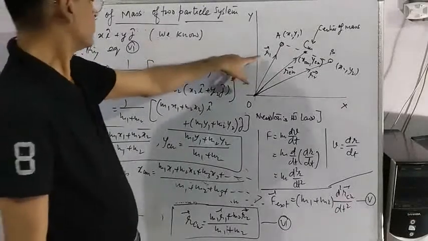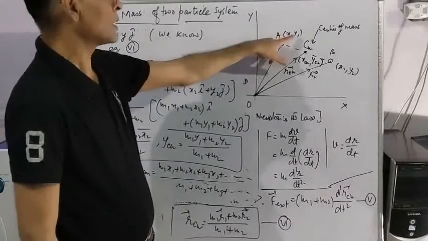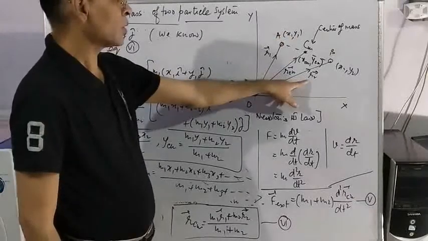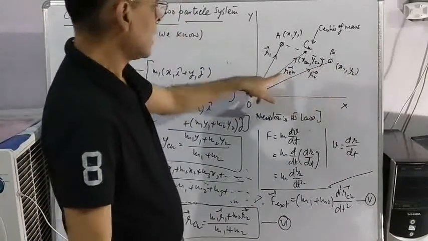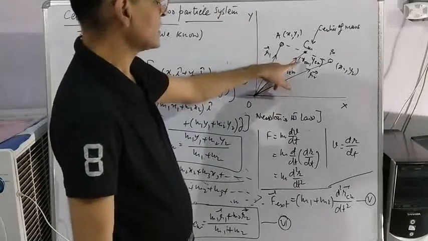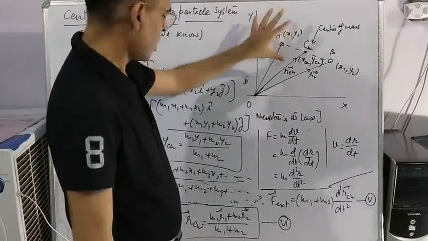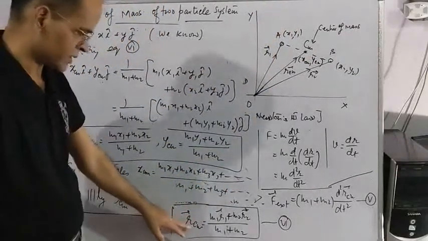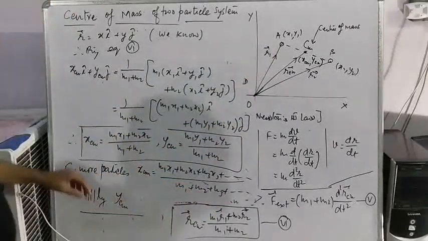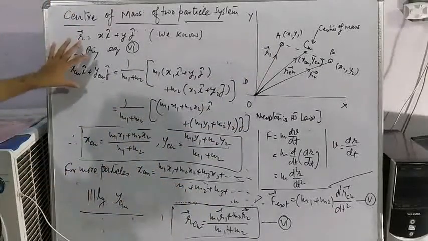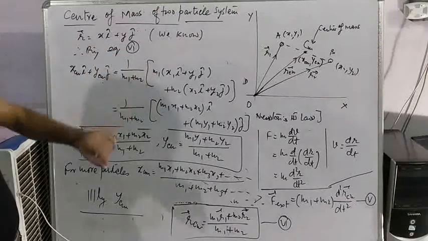Therefore, R1 will be x1 i plus y1 j, R2 will be x2 i plus y2 j, RCM is equal to xCM i plus yCM j. Now put all these values in equation 6. By putting all the values in equation 6, you get this value.